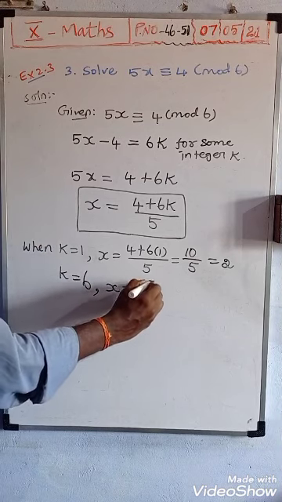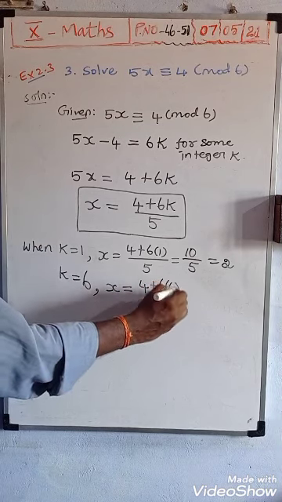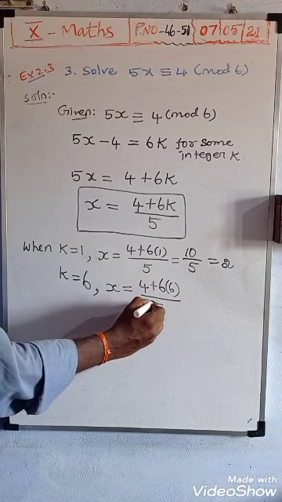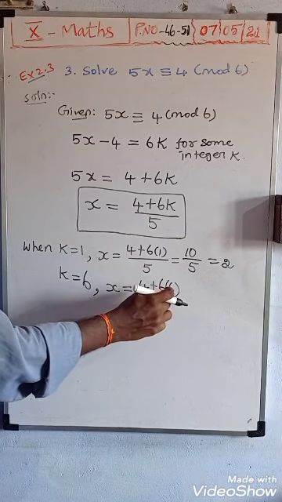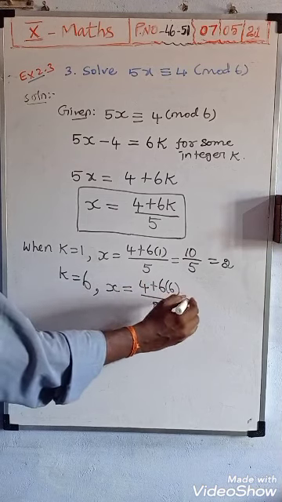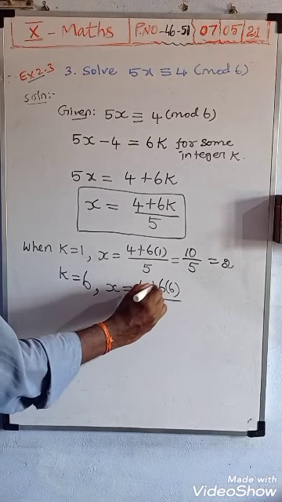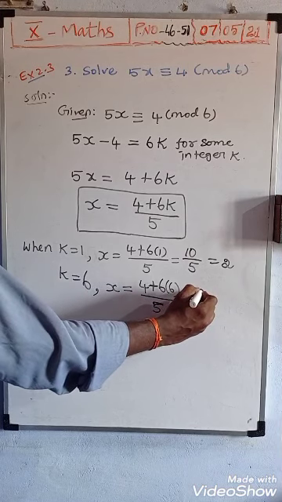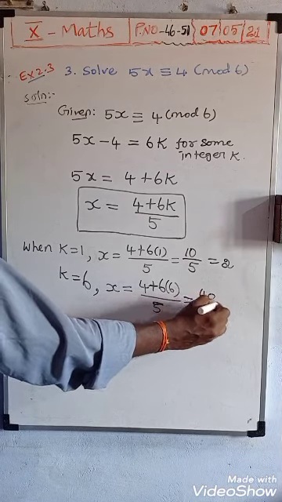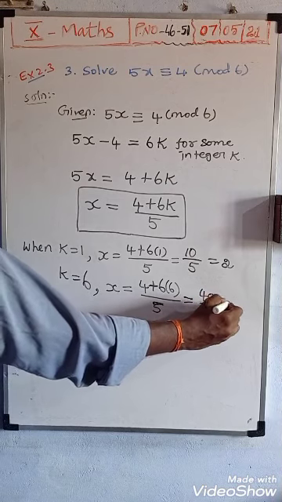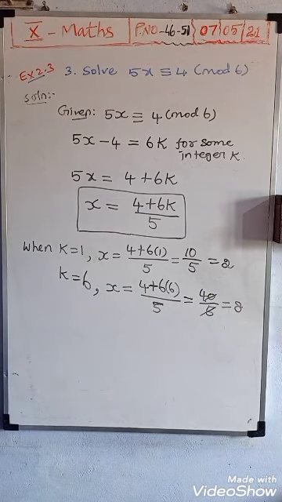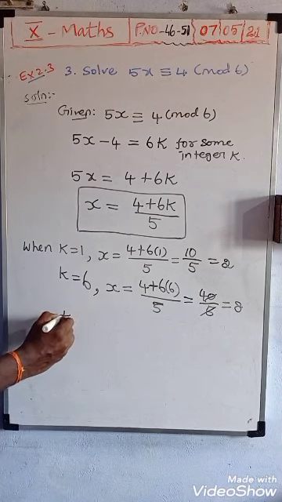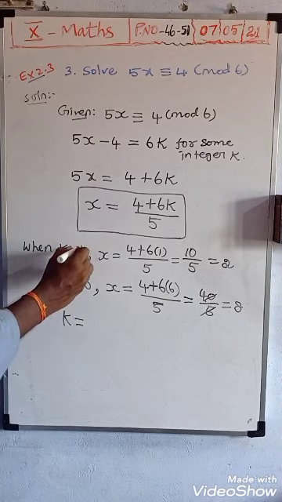So then 4 plus 6 of 6, divided by 5. 6 sixes are 36, 36 plus 4 is 40. 40 divided by 5: 8 fives are 40. Then we find the next k value.